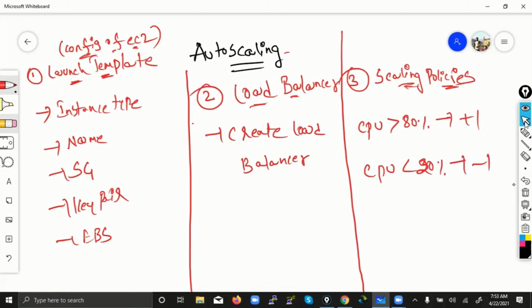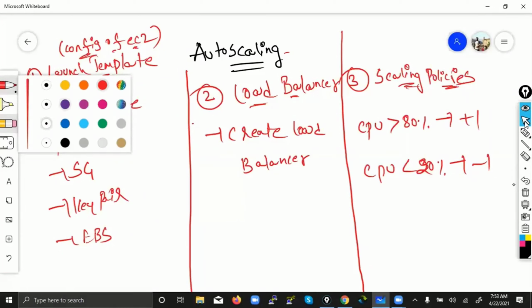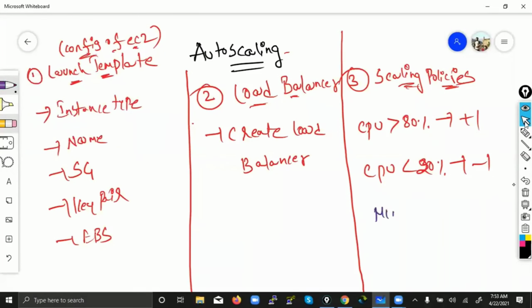And also, at any time, how many machines you want in your system, that also you can define. That means what is the minimum capacity of your product, and what is the maximum. Let's say at any time I want 3 machines to be running. In case the traffic is increasing, I can afford to launch 10 instances, 10 EC2. Why? Because as per my project budget, my manager has given that in case traffic is increasing, you keep the maximum limit as 10 EC2 machines. That means 10 web servers we can launch. Why? Because our project budget is that much only. We can't go more than that.